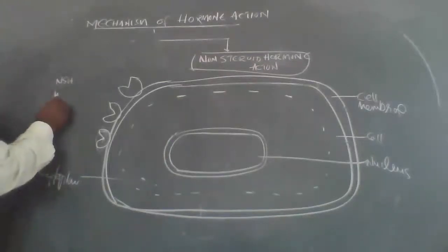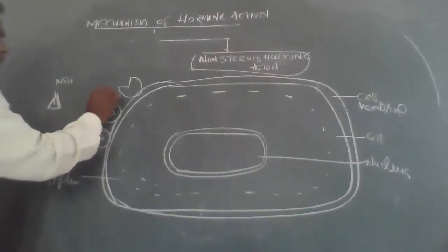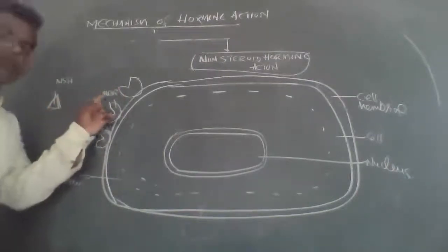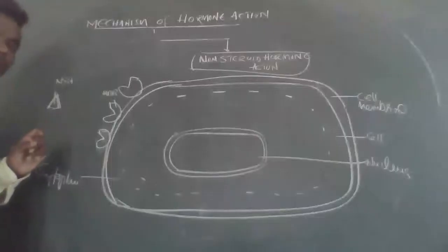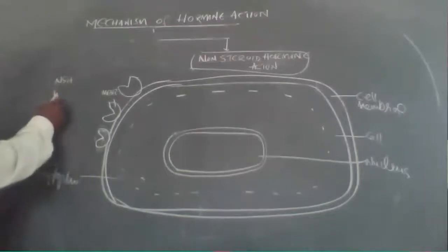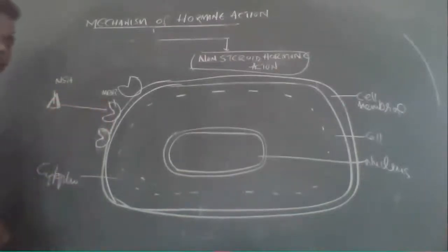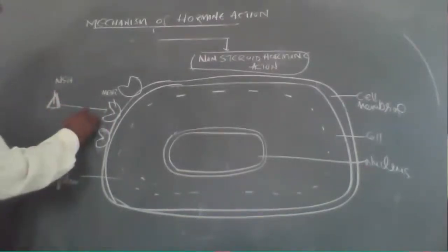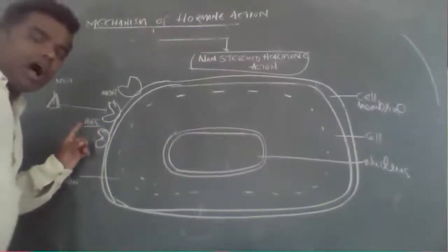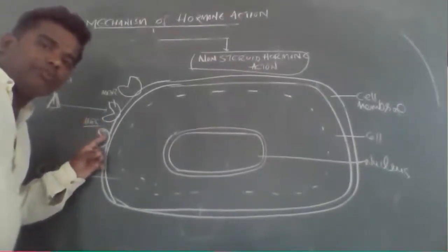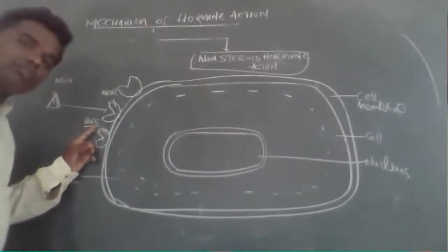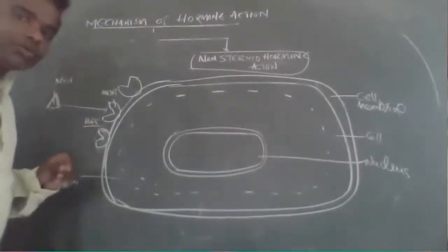This is a very important thing. Receptors are there. Here I would like to take one hormone. This non-steroid hormone acts on a membrane bound receptor. Remember, membrane bound receptors.